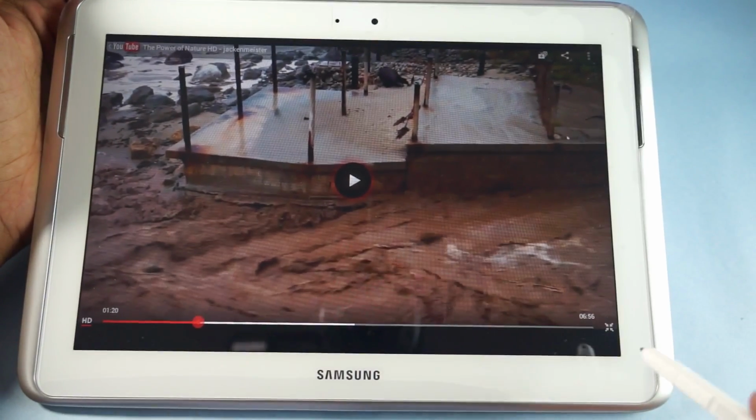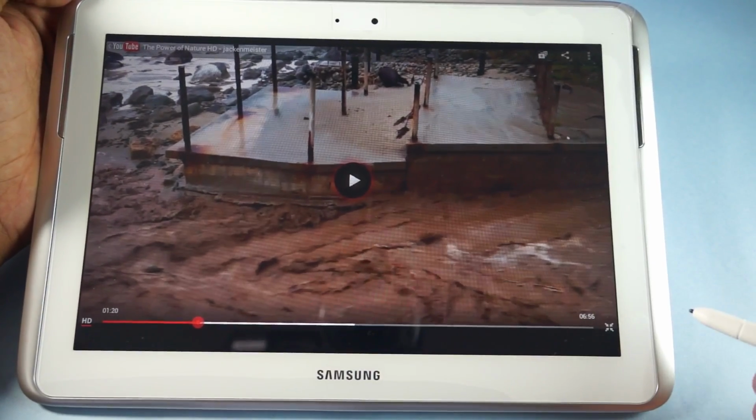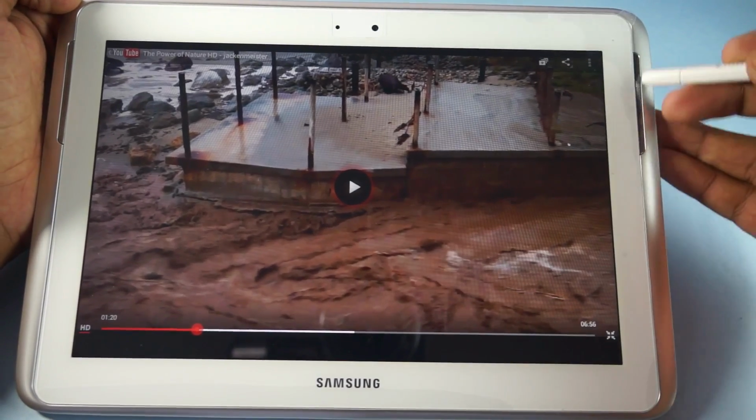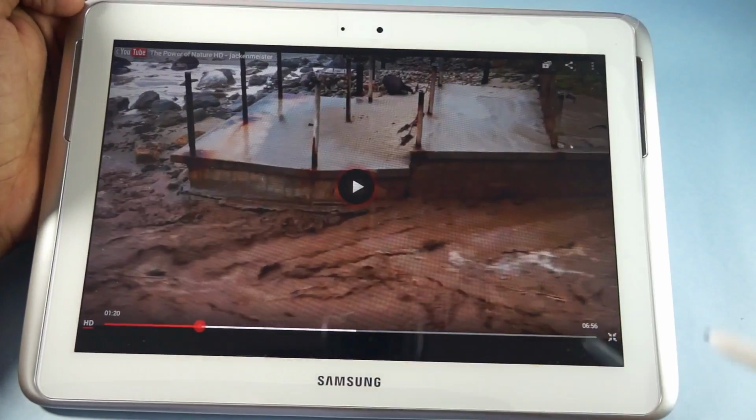And the sound quality is pretty good and high, mainly because of the location of the speakers on the front side that's just adjacent to the display.